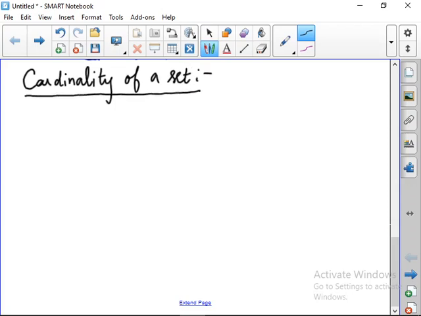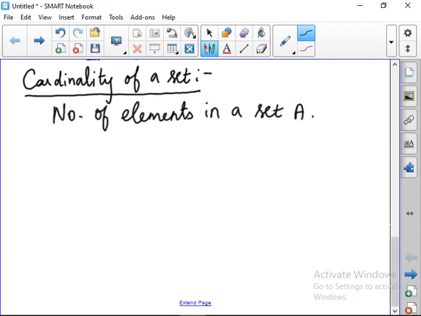What is meant by cardinality of a set? Cardinality of a set is nothing but the number of elements in a set, in a set A. So this can be represented as n of A.